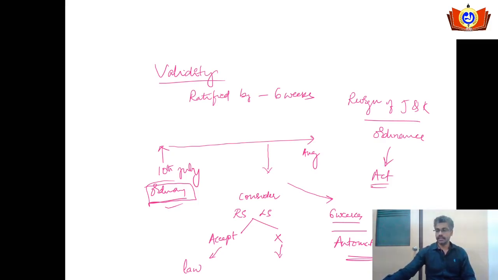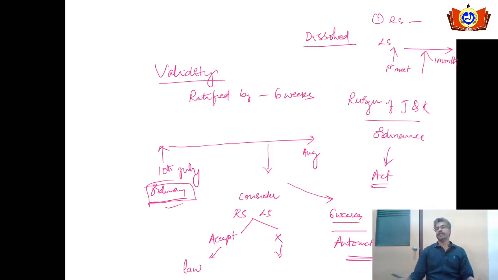Suppose there is a situation when the Lok Sabha is dissolved. What will happen at that time? The Rajya Sabha will ratify it in the initial stages. When the Lok Sabha meets, after fresh elections are over and the Lok Sabha comes into action, from the date of its first meeting, within 1 month they have to ratify the ordinance given by the President. This is the exceptional condition.